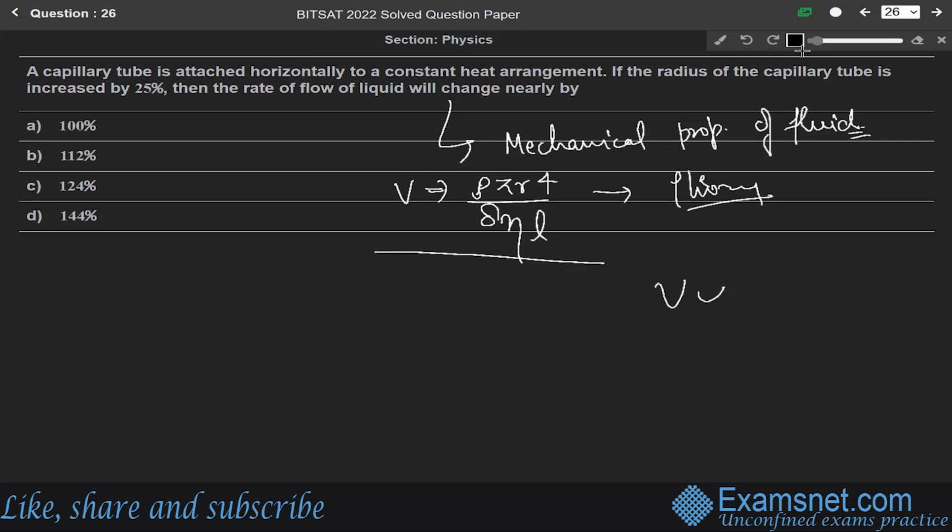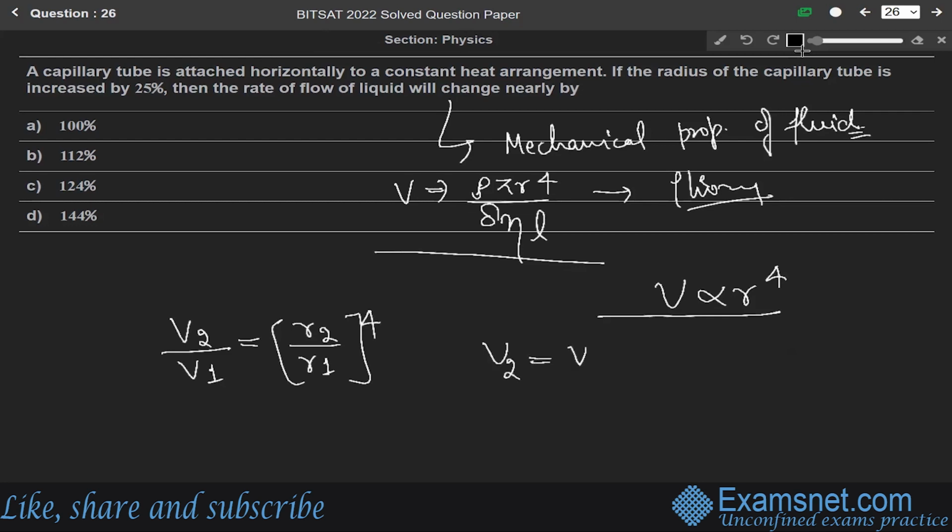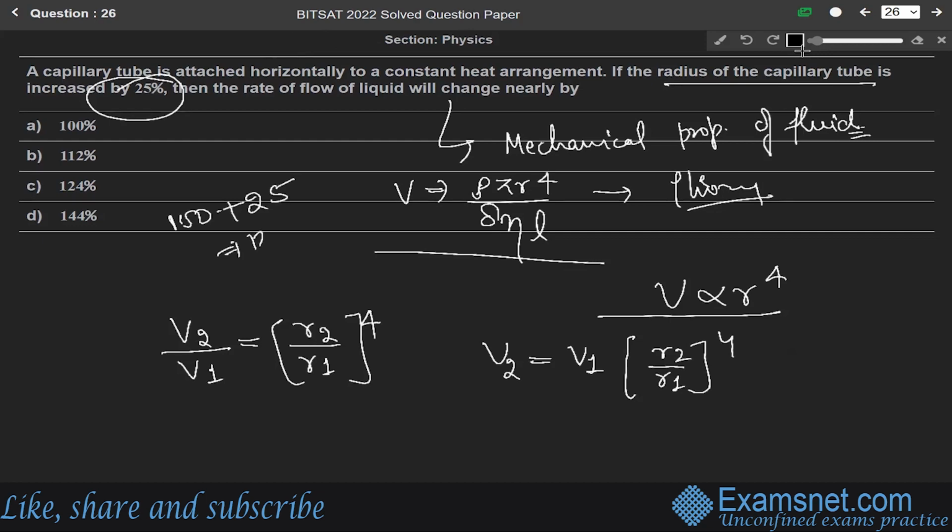So V will be directly proportional to R to the power 4. So from the question we can write V2 over V1 equals R2 over R1 whole power 4. So V2 equals V1 into R2 over R1 whole power 4, and the radius of the capillary tube is increased by 25%. 25% means if originally it is 100, now it is becoming 25 more, that means 125.